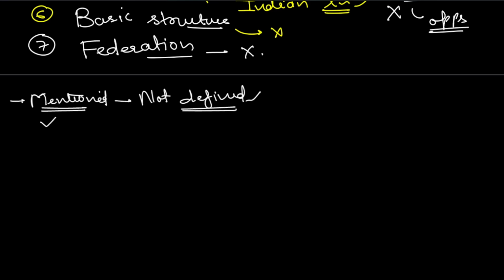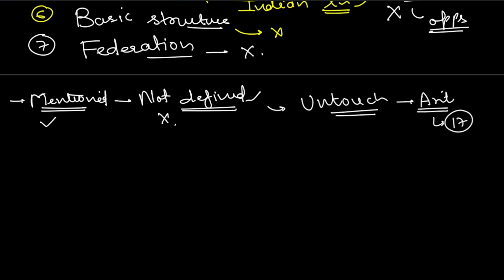Okay, so mentioned, yes. Defined, no. All right. So let's talk about these. The first one we see very common is untouchability. Can you tell me which article abolishes untouchability? Is it Article 17?